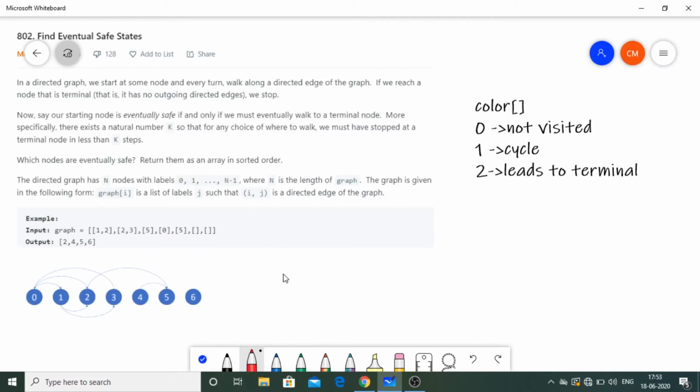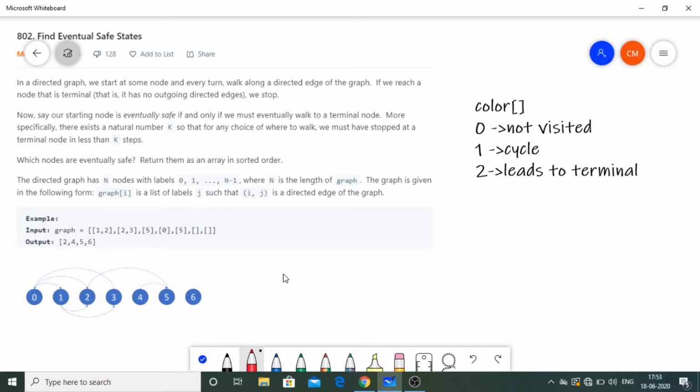Hello everyone. Today we are going to see another question on LeetCode, and that is find eventual safe states. So first we read the question. In a directed graph, we start at some node and every turn walk along a directed edge of the graph. If we reach a node that is terminal, that is has no outgoing directed edges, we stop. Now say our starting node is eventually safe if and only if we must eventually walk to a terminal node.